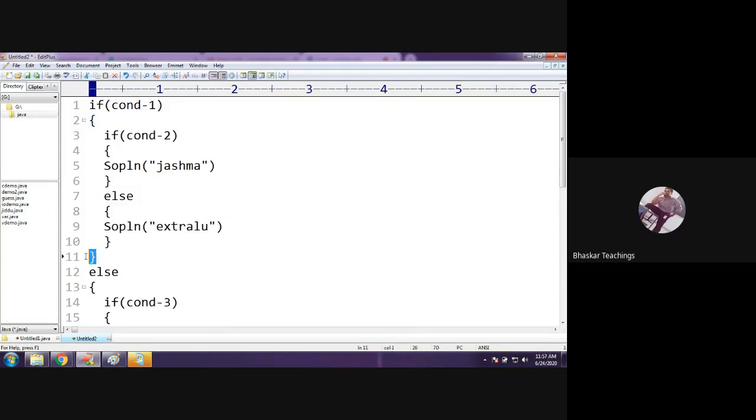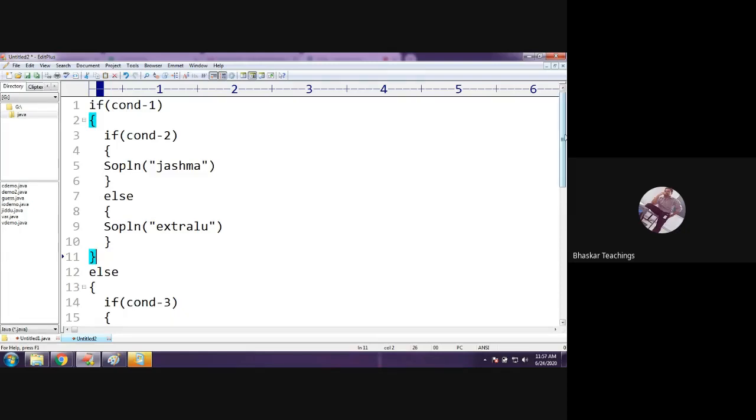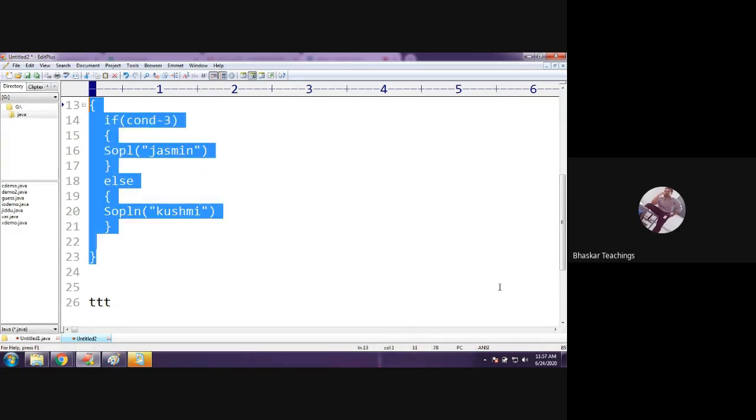Now control reached here. After reaching here means it has finished executing the if statements. When it has finished this if statement, it will come to this part, right? I mean the 24th line. It is not going to execute this else part anymore. Understood? Any confusions?